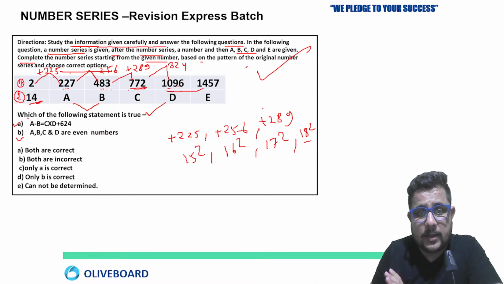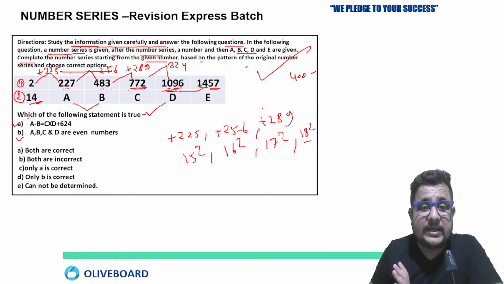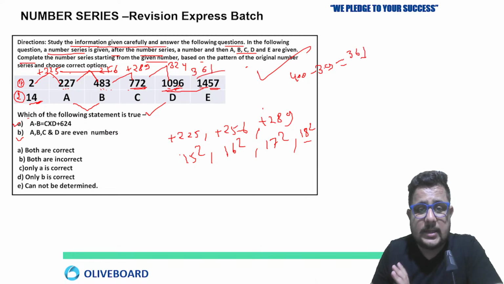So 1400 minus 1000 is 400, 57 minus 96 is minus 39. So 400 minus 39, 361. So yes, consecutive squares of 15, 16, 17, 18, 19 we are adding here.